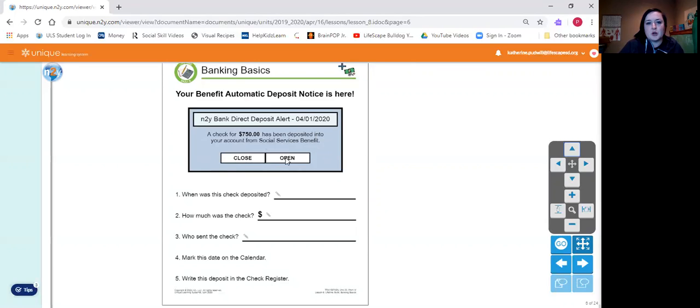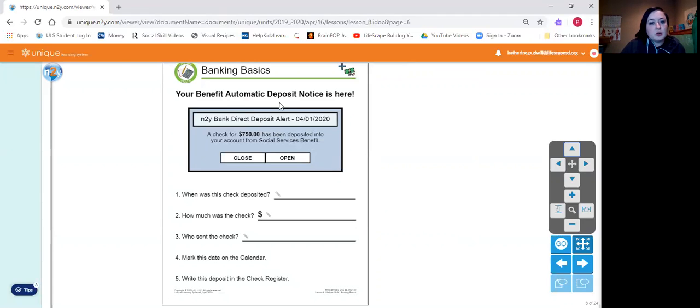And this says close or open. This is a pretend pop-up on your computer. So it's telling you that your money was deposited into your account from Social Security. Some of you might get SSI or SSDI, and this would be your notice of your benefit check.